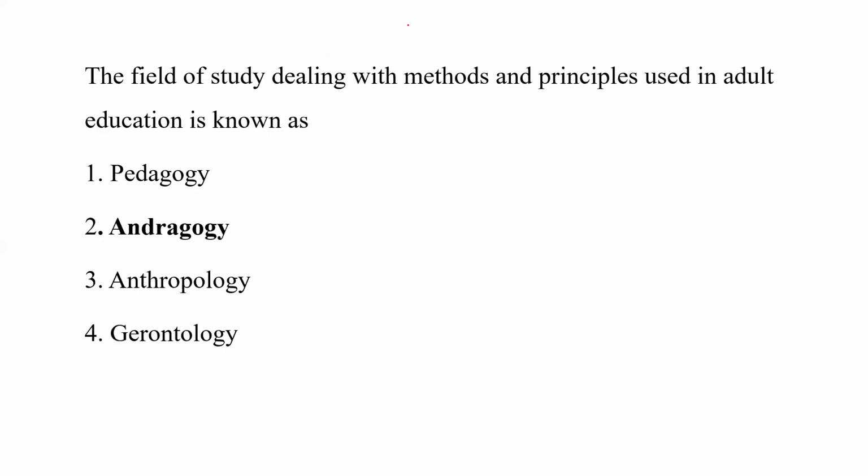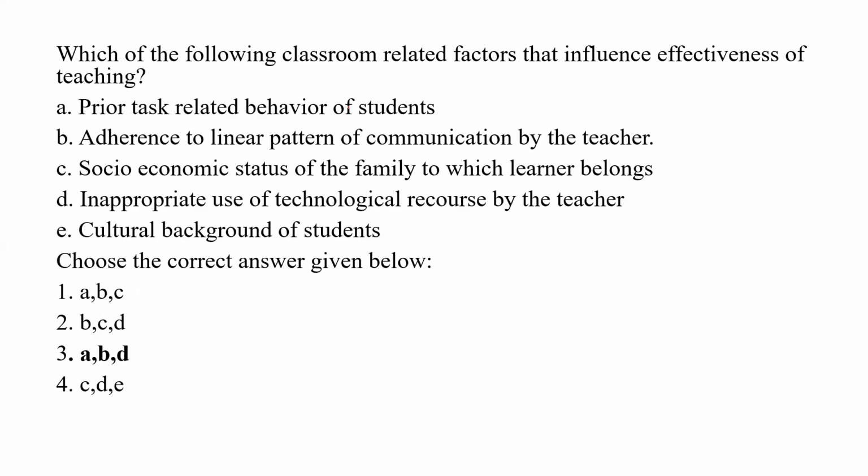Next one, the field of study dealing with methods and principles using adult. Wherever we are seeing adult learners, adult education, this is called andragogy. Which of the following classroom related factors influence the effectiveness of teaching? Prior task related behavior of students.